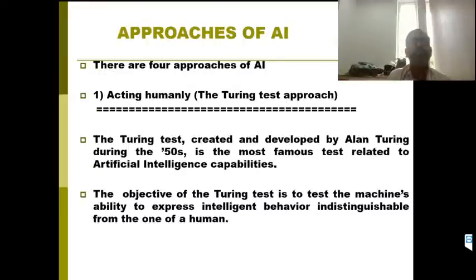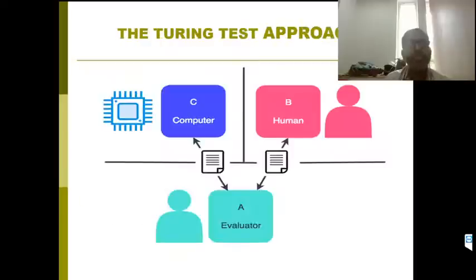Here there are four different approaches of AI. The first one is acting humanly, called the Turing test approach. It is one of the famous tests introduced by Alan Turing in the 1950s. This test is related to artificial intelligence capabilities. Briefly, let us see what this test is.